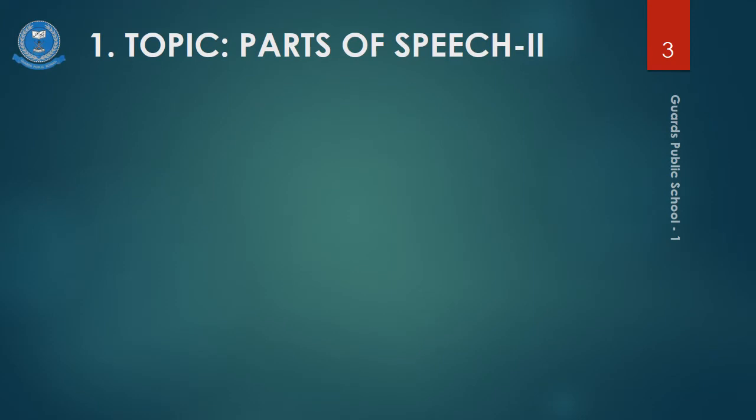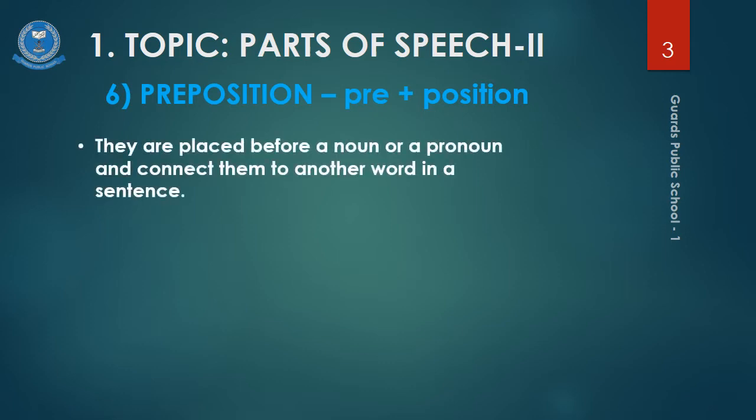The next part of speech we have is preposition. Preposition is composed of two words, pre and position. Pre means before. From pre, you can understand prepositions are placed before a noun or a pronoun and they connect them to another word in a sentence.